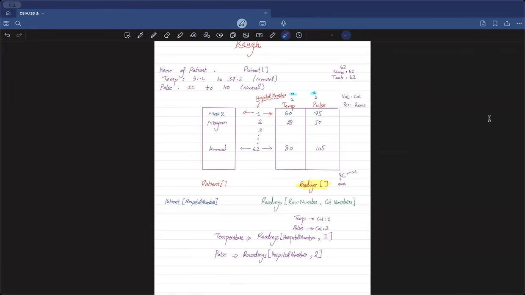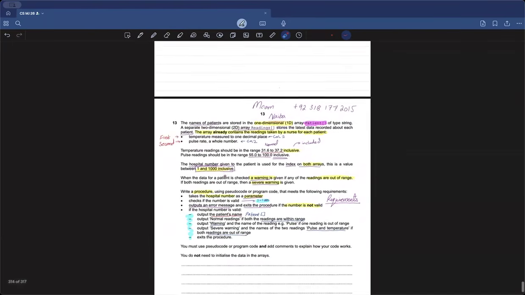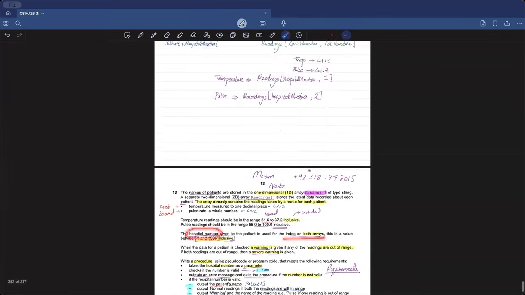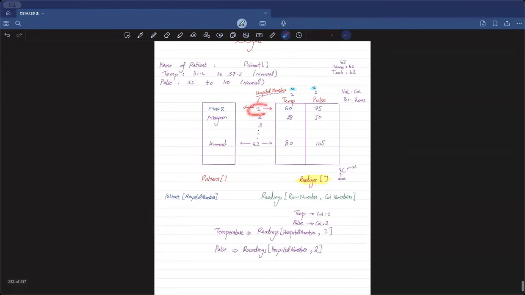Sir, why did you call the row named hospital number? Because this row is always my index, right? Row is our index, that specific position which tells me where inside the array I have to go. And in the question, they clearly mentioned that your index on both the arrays is going to be hospital number. For that reason, I'm going to say that this index up here is going to be hospital number, and hospital number is my row value. So it's in the question.